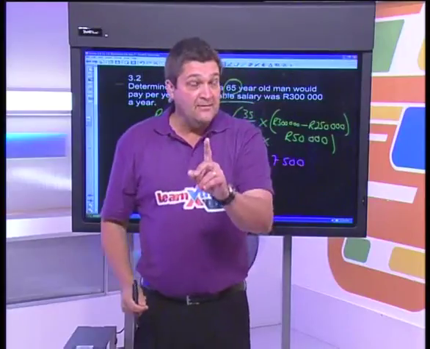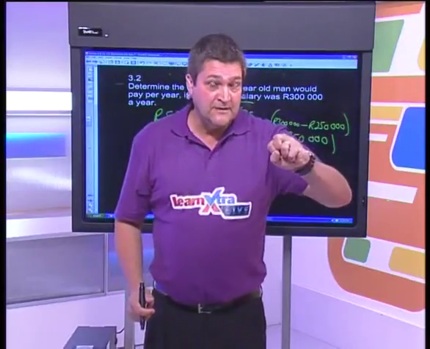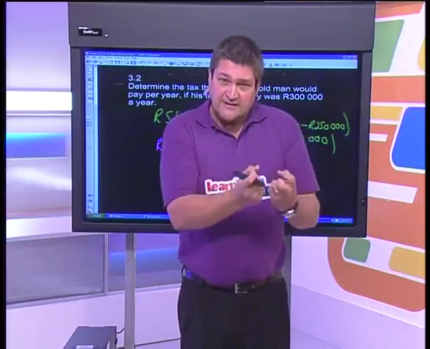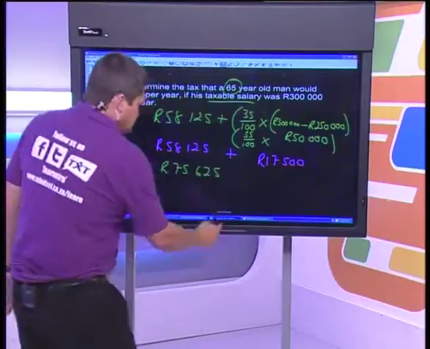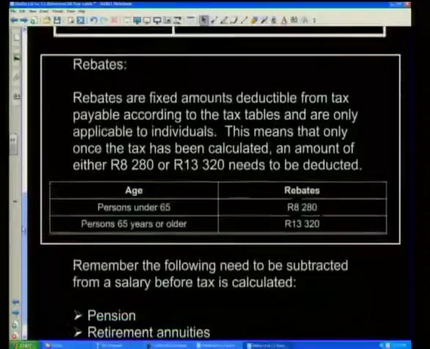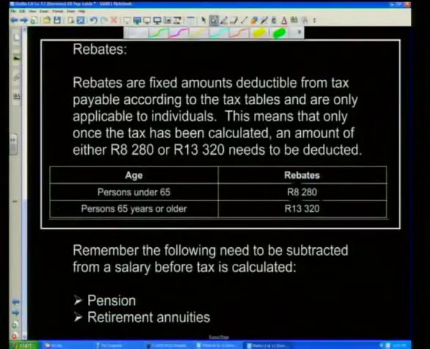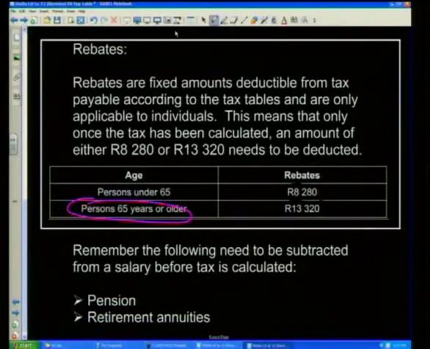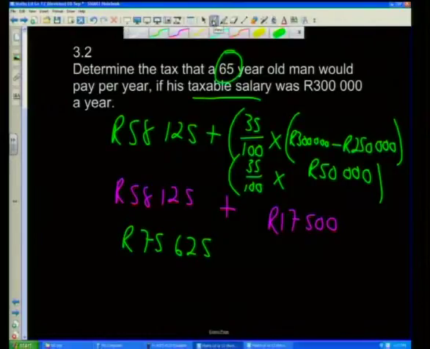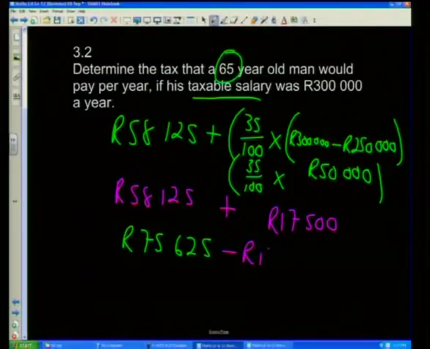But remember, the tax man's going to give us a rebate. In other words, he's going to say, you don't have to pay me the full 75,000. I'm going to take some money away. And how much is he going to take away? Well, if I'm 65 years old, my rebate, for a person 65 and older, is going to be 13,320 rand.